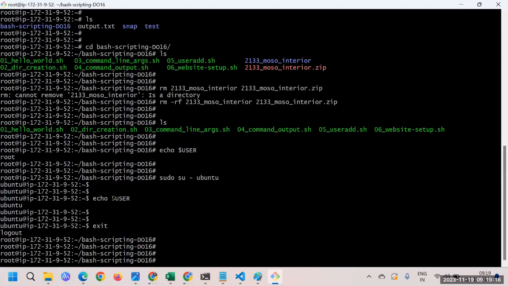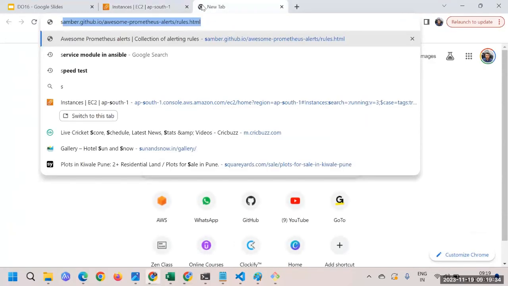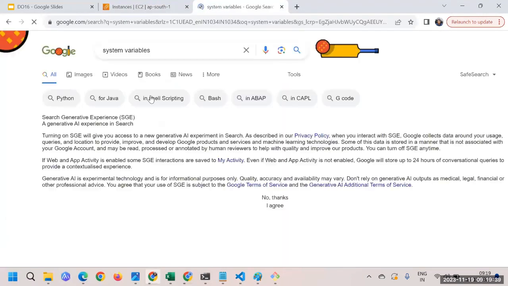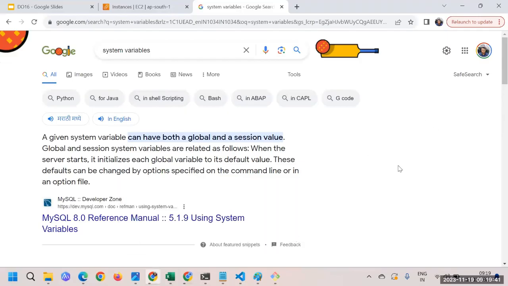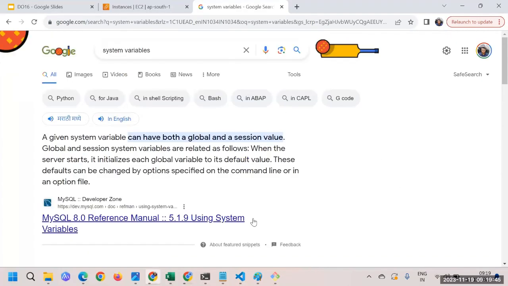And then you may ask me this question: okay, dollar USER is one variable we have, but how many variables do we have? The list is not that big, it's a very small list. Hardly 8 to 9 variables we have, and those we can get on the internet. If I search something like system variable, I was having one document created by me, but somehow I'm not able to find that one. So my plan is to find that document.